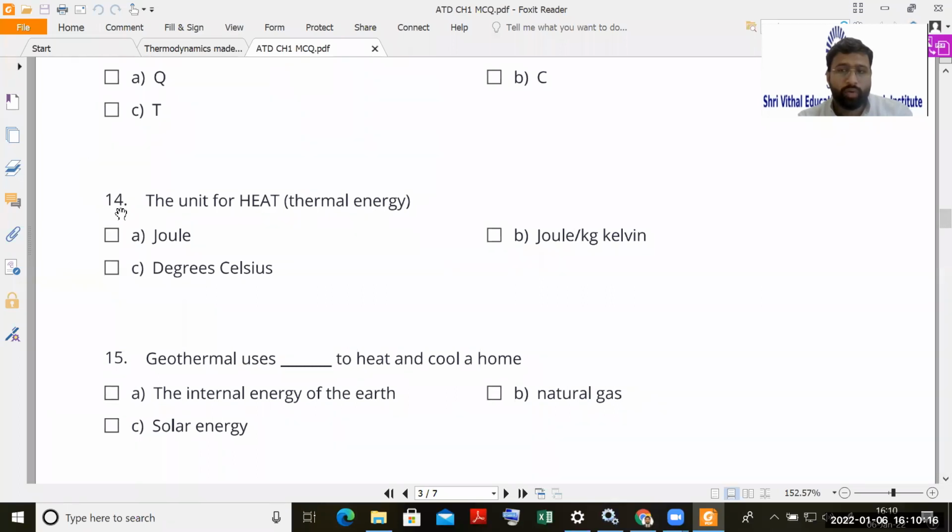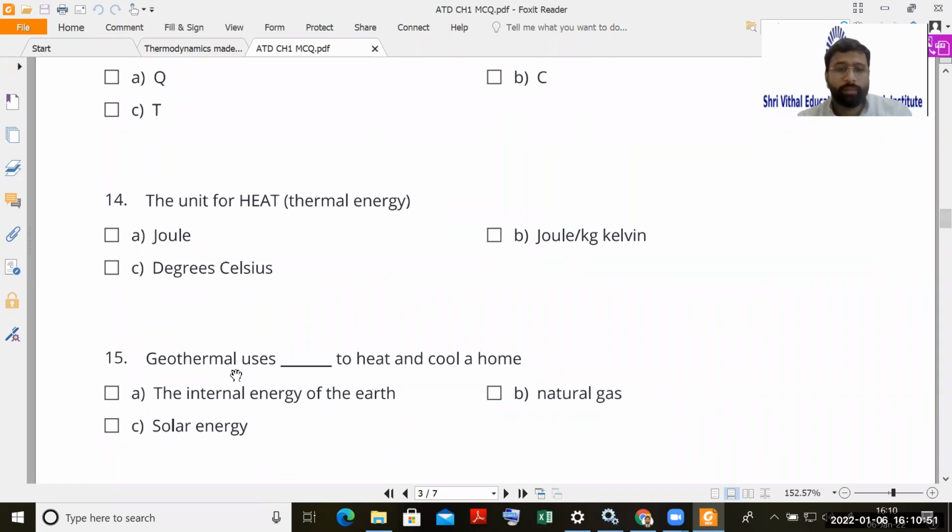Okay. So question number 14, a unit of heat, that is thermal energy: is it joule, or joule per kg Kelvin, or degree Celsius? Very simple, the unit of heat is joules. If you go into power, that will become watt. Joule divided by time will be watts. Next is geothermal energy uses dash dash to heat and cool a home. Internal energy of earth, natural gas or solar energy.